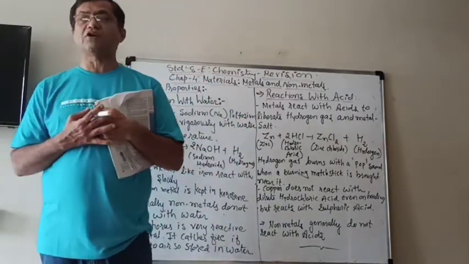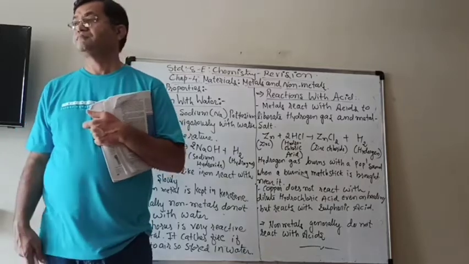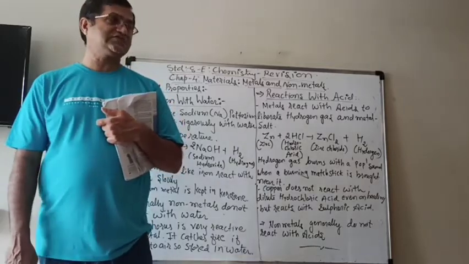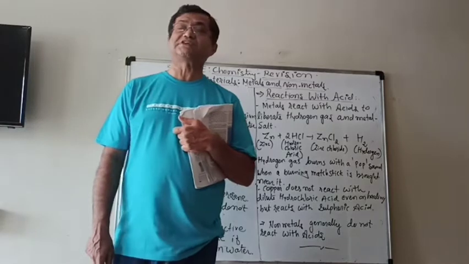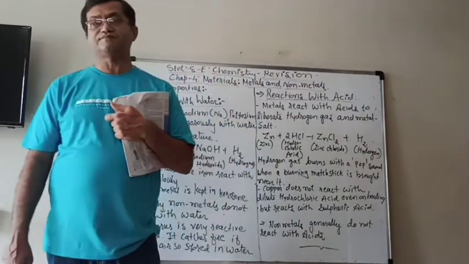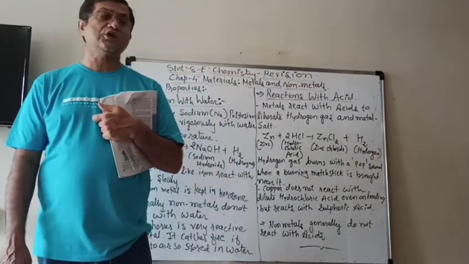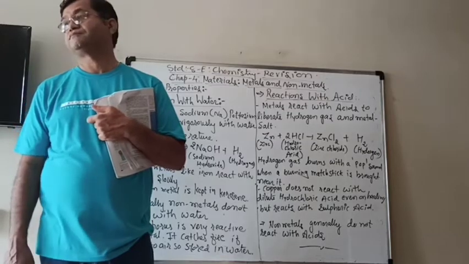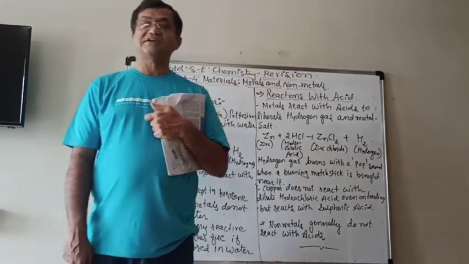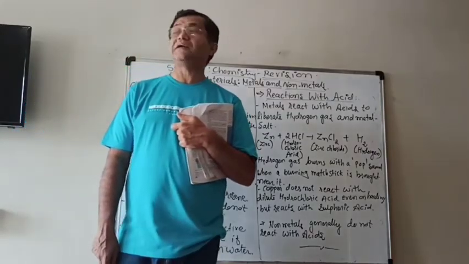Similarly, we talked about the rust. When iron is getting rusted, it means that it is reacting with the oxygen in the presence of moist air. And that rust is the iron oxide.